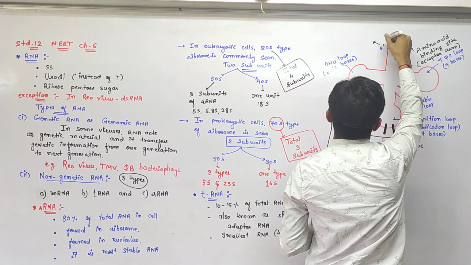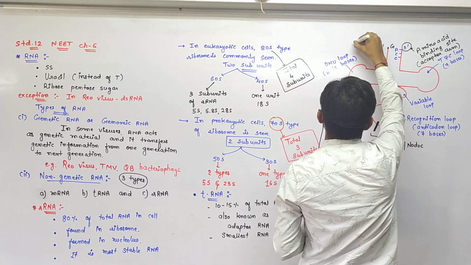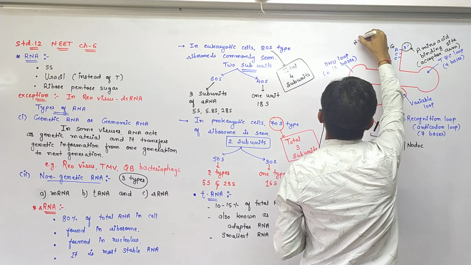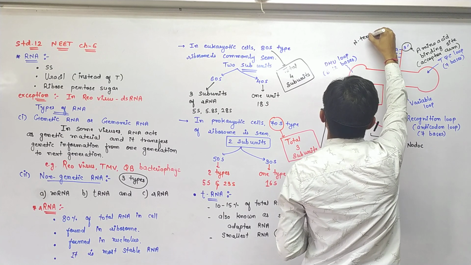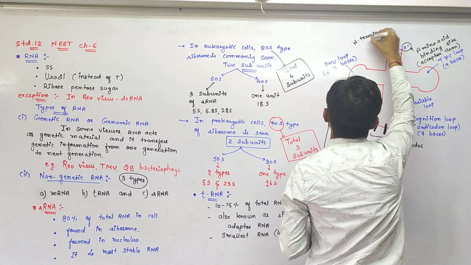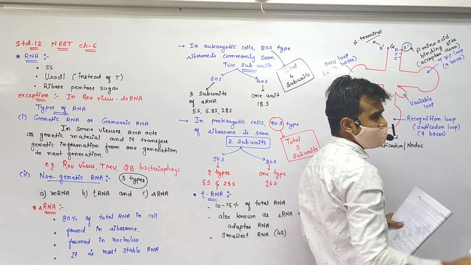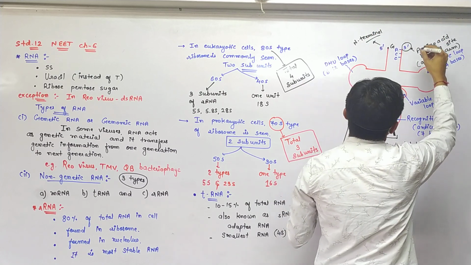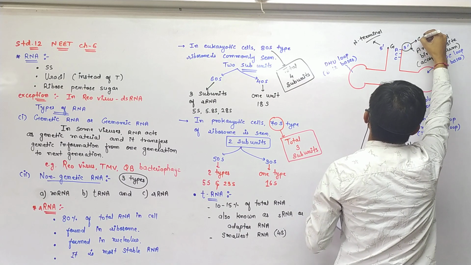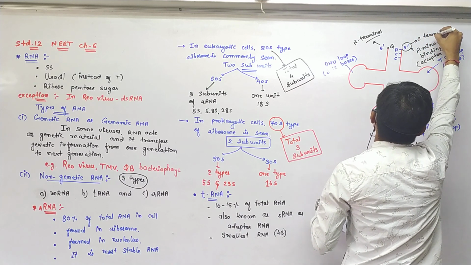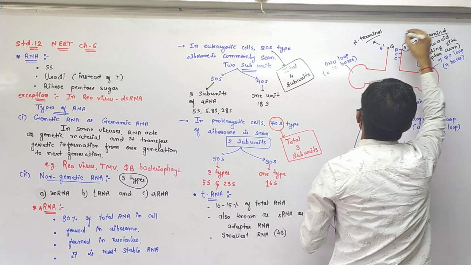So this 5' end is known as the N-terminal. Okay? And the 3' end is known as the C-terminal. I hope you know this.